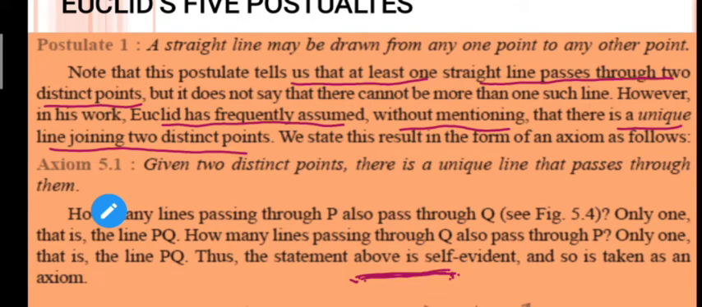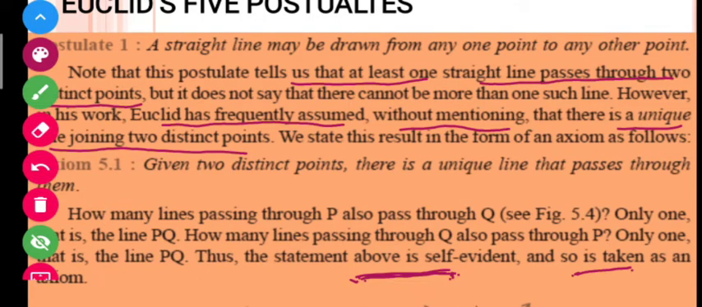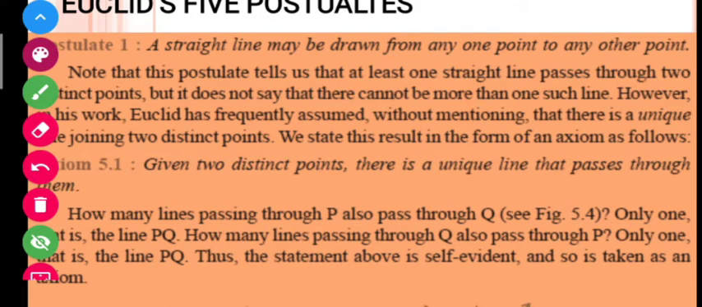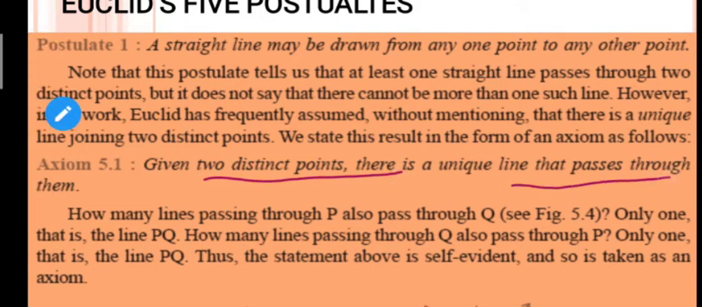I told you now, what are the postulates? Postulates are the obvious universal assumptions that have been assumed by Euclid, but the postulates are specific to geometry only. So here it is mentioned that there is a unique line joining 2 distinct points, and we can also prove it: if I have 2 points here and I join these points, I will always get at least one unique straight line. Okay, now let us move to the axiom that is related to this. So let us see what axiom 5.1 is here. It is written that given 2 distinct points, there is a unique line that passes through them.